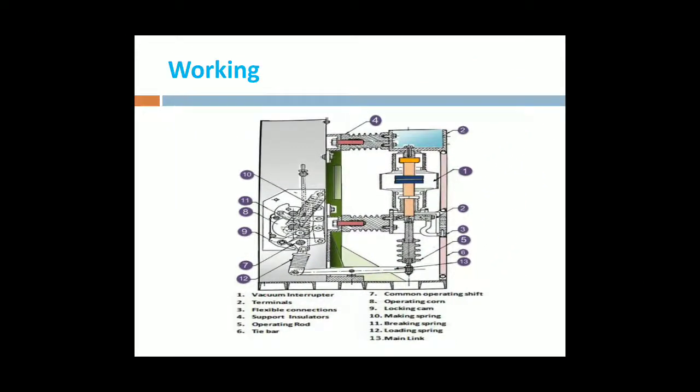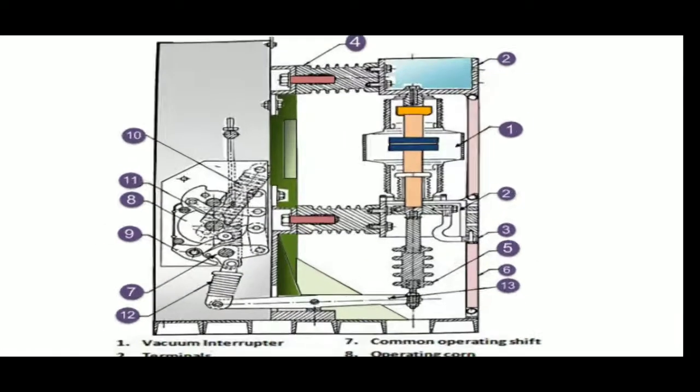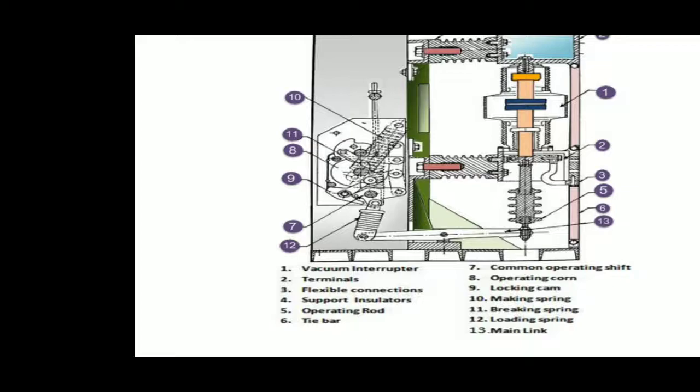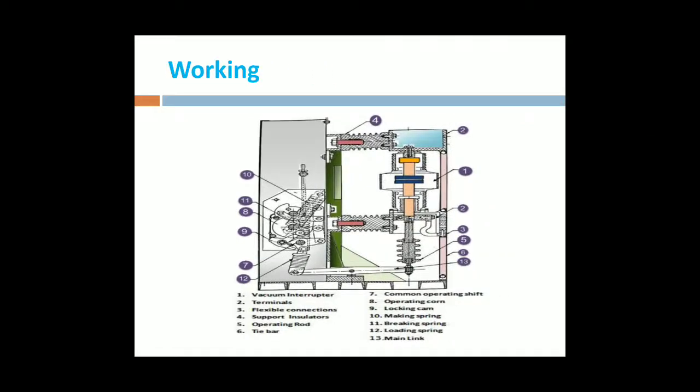Next, coming to the working of the vacuum circuit breaker. This is the working diagram of a vacuum circuit breaker. In that, we have many parts. First is the vacuum interrupter, and these are the terminals, the flexible connections, and the supporting insulator. Next are the operating rods. Next one is the tie bars.